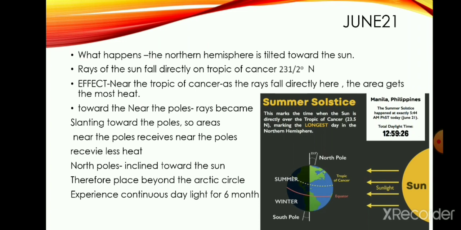The North Pole is inclined towards the sun, and the place between the North Pole and the Arctic Circle experiences continuous daylight for 6 months, and the northern hemisphere receives more light, hence it experiences the summer season.